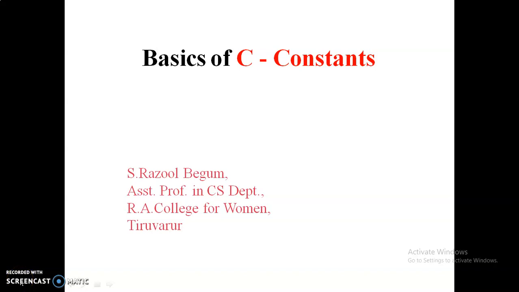Hi to all. Today I'm going to discuss the basics of C. The first one is constants. What is a constant, and what are all the types of constants in C? I'm going to explain this concept. Okay, let's go into the topic: constants in C.